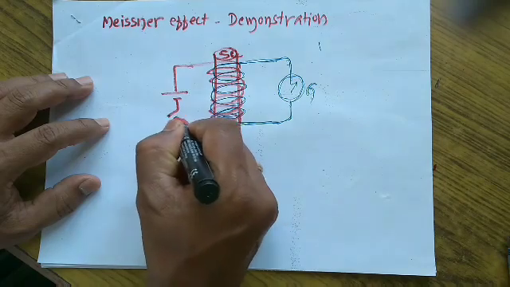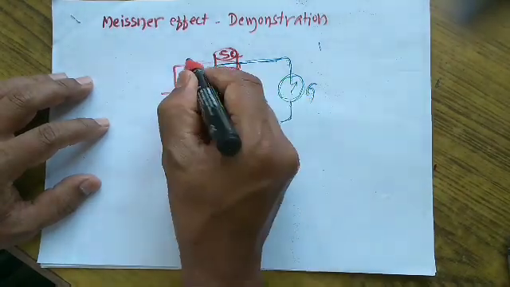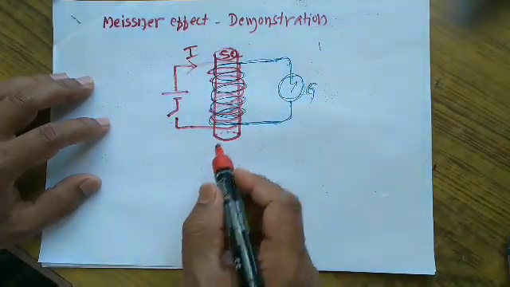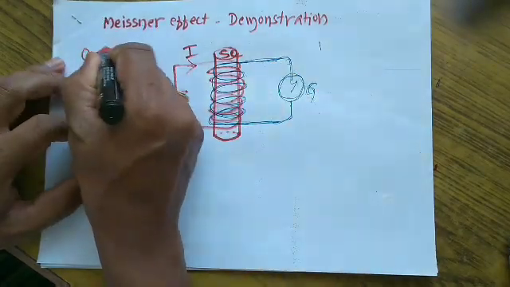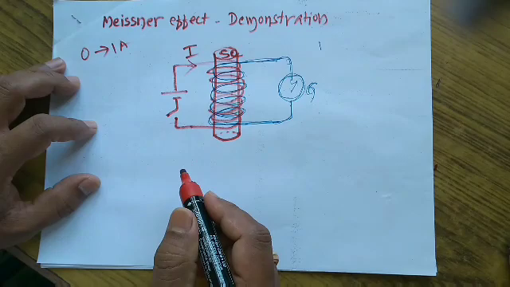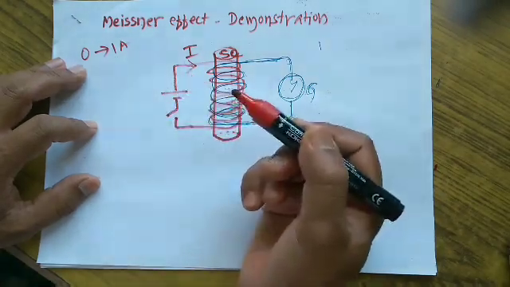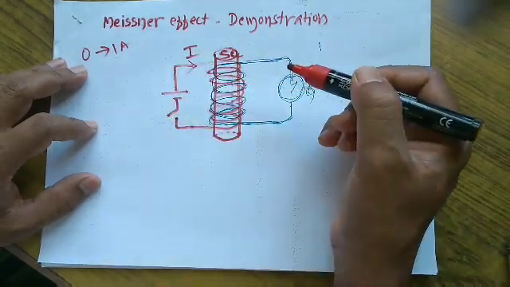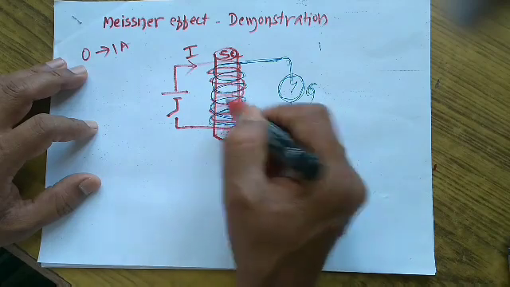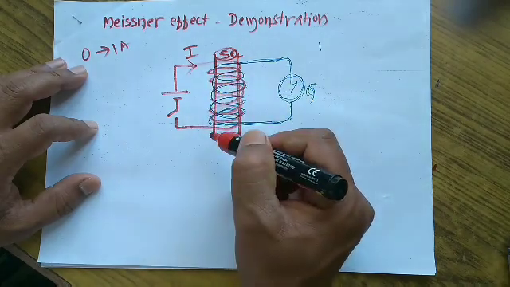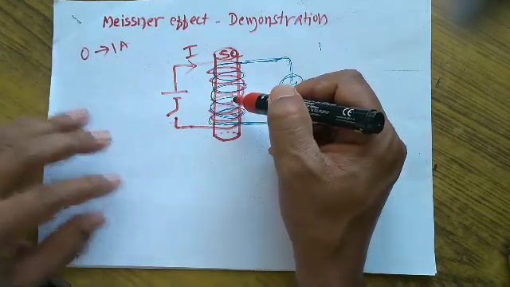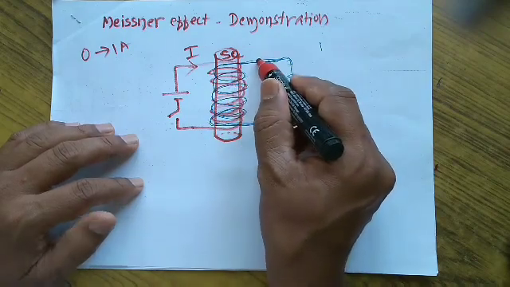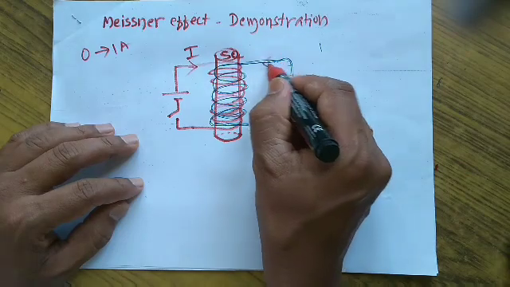When this key is closed, there will be a rise in the current in the circuit. Some current is raised, due to the rise in the current from 0 to, let us say, 1 ampere. When the current rises from 0 to 1 ampere after the switch is closed, we say that there is a change in current. This change in current induces a magnetic field that is also changing. When there is a change in the magnetic flux linked with the secondary coil, there will be a current induced in it.